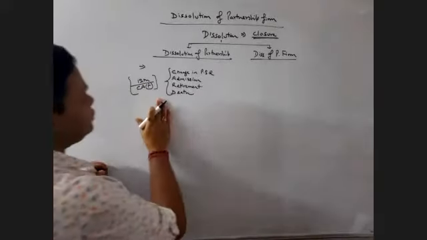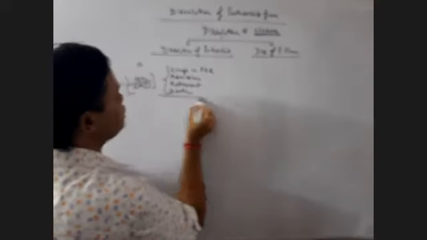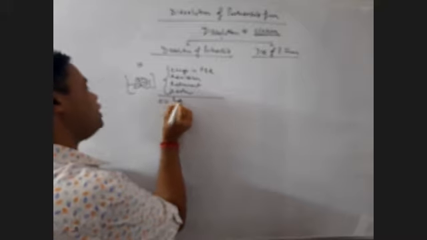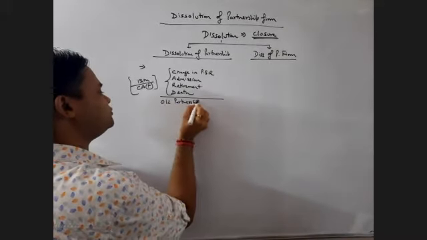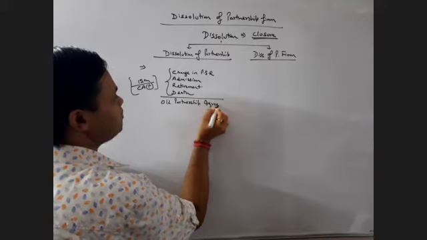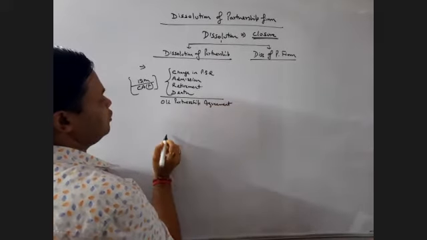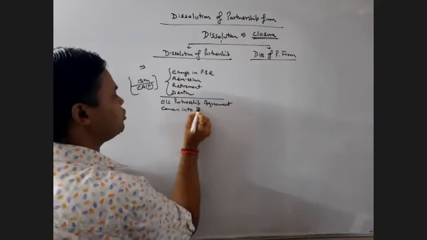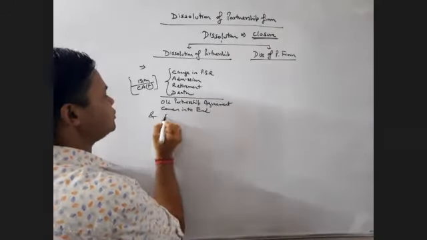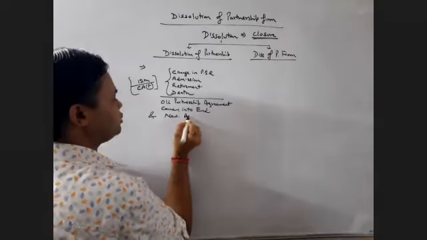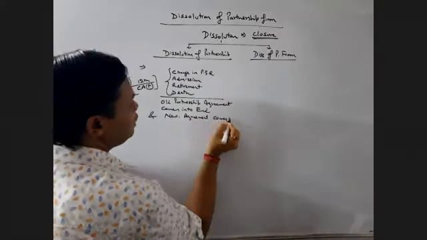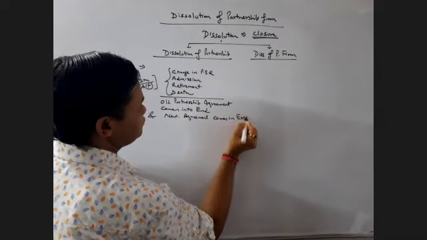What is the basic root in all these four chapters? There is an old partnership agreement which comes to an end, and a new agreement comes into existence.